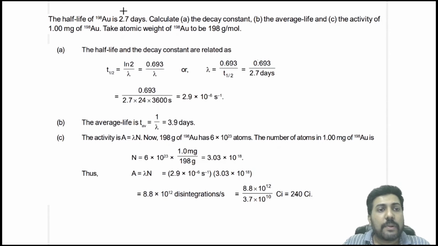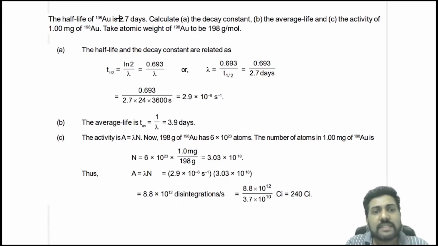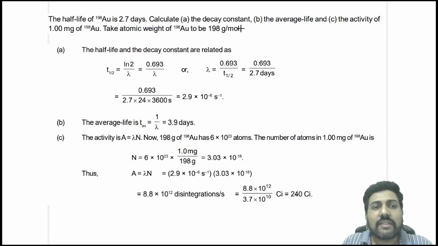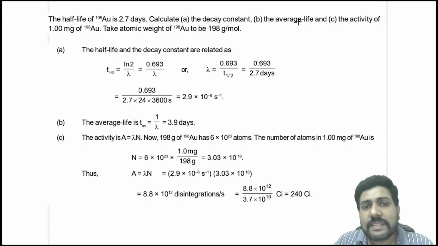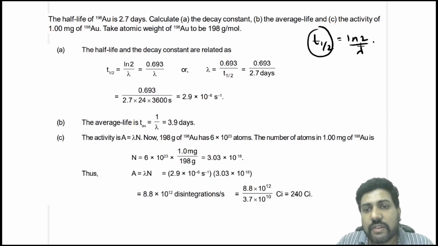Now the next question is, the half-life of gold-198 is 2.7 days. That means this unstable gold nucleus decays to half in 2.7 days. Then calculate the decay constant. So this is very simple, right? T half is ln2 by lambda. Now what have they given you? They have given you the half-life, and you have to calculate lambda.